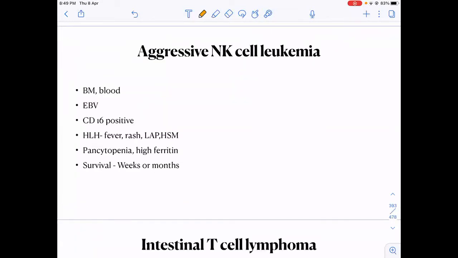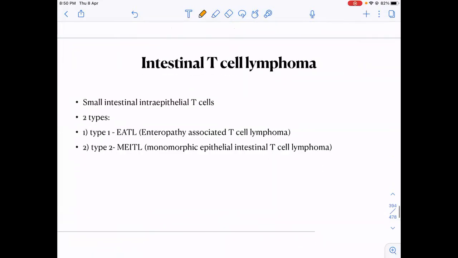DNA levels. Okay. Then aggressive NK cell leukemia means that this NK cell leukemia has entered into blood, bone marrow, everywhere, and wherever there is NK, I told you the patient will have HLH-like symptoms. So there will be pancytopenia, fever, rash, organomegaly, etc. Their ferritin will be high, triglycerides will be high, fibrinogen will be low, just like HLH, and their survivals are very, very poor. Okay, and as it is a NK cell leukemia, it is mostly EBV associated. So NK is associated with HLH mostly, NK is associated with EBV mostly. Okay, this you should remember.